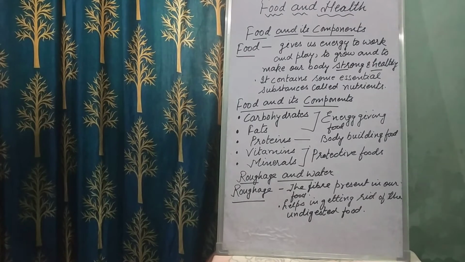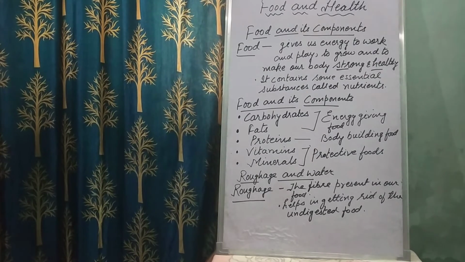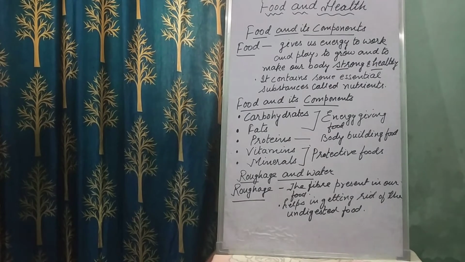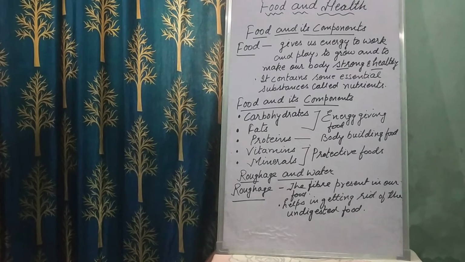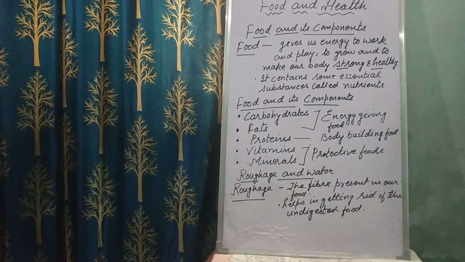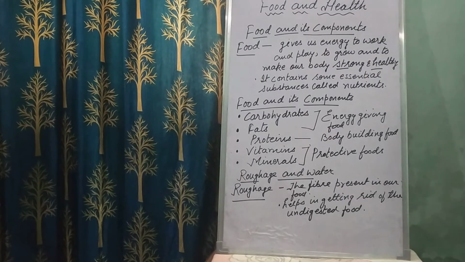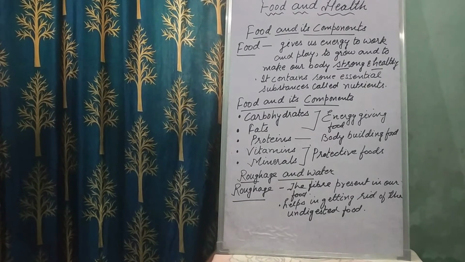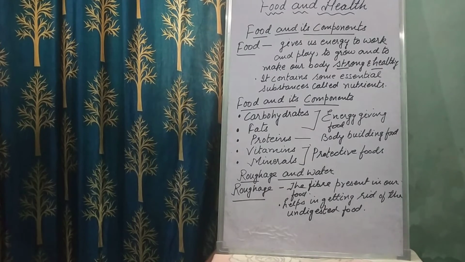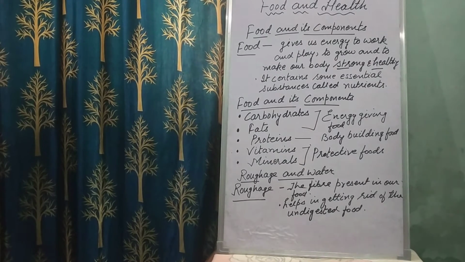Children, calcium helps in the formation of bones and teeth, so you should drink 2 glasses of milk per day. Examples of calcium rich foods are milk, curd, and cheese. Children, iron helps in the formation of blood. Foods with a lot of iron are green leafy vegetables and dry fruits, so you should eat leafy vegetables also. Make a habit of eating one fruit. These are very good foods, and they protect us from diseases.